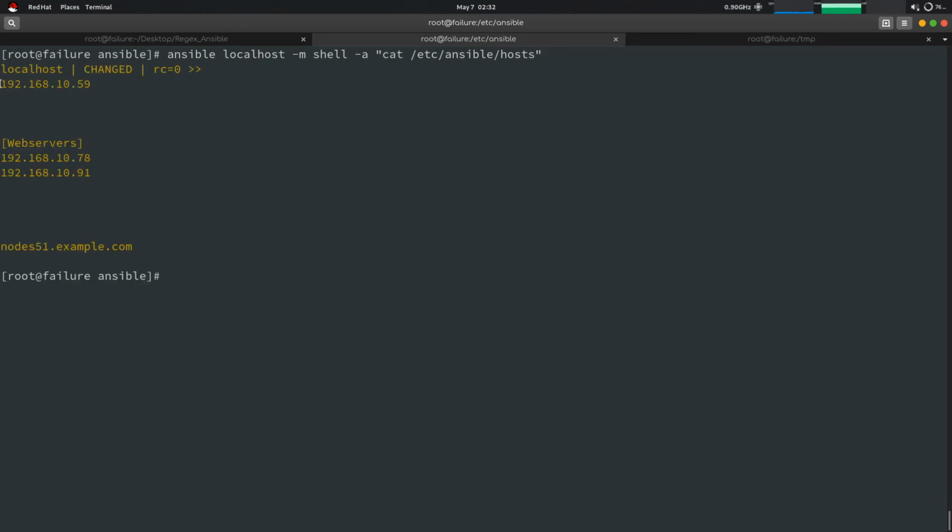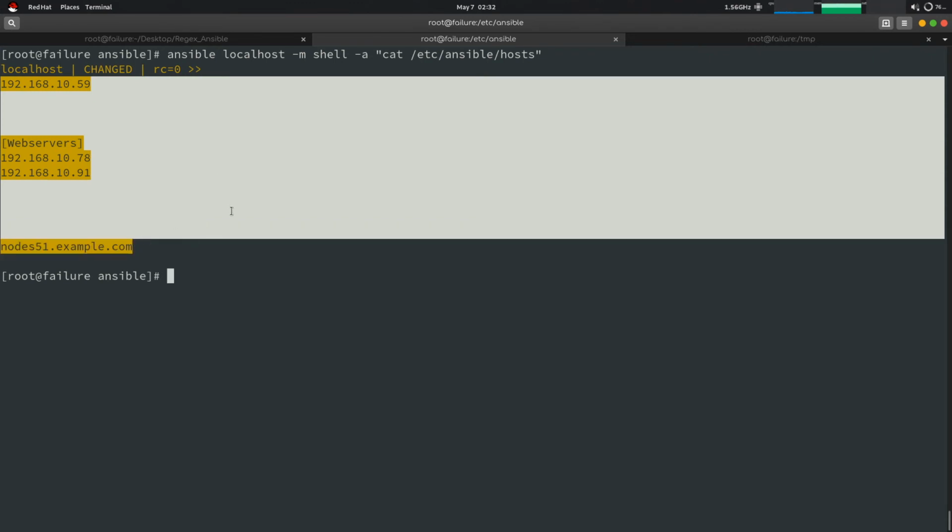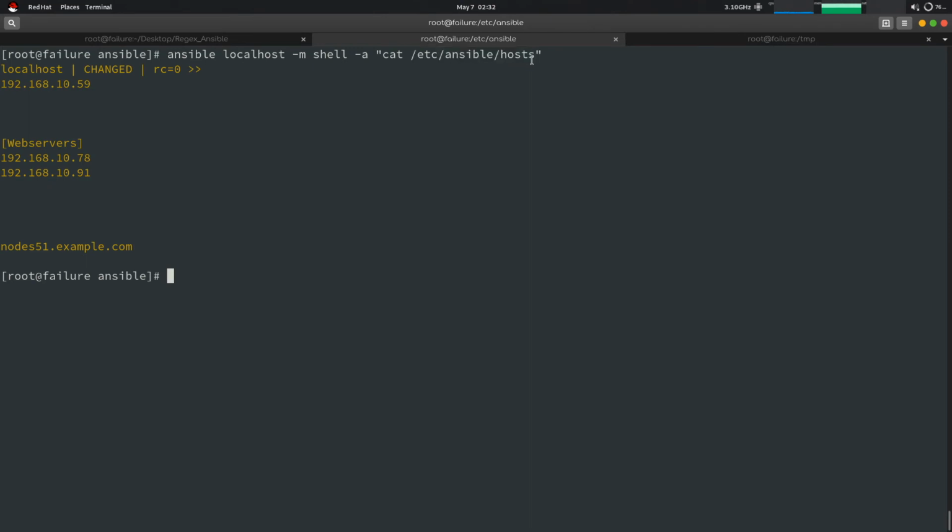This is the answer. It has concatenated the file. Also you can do grep, wc, word count. These are the word counts, the number of lines, rows, columns, and number of words.